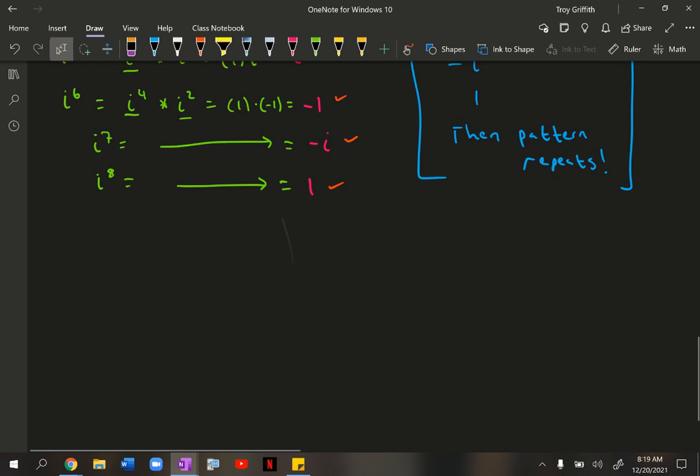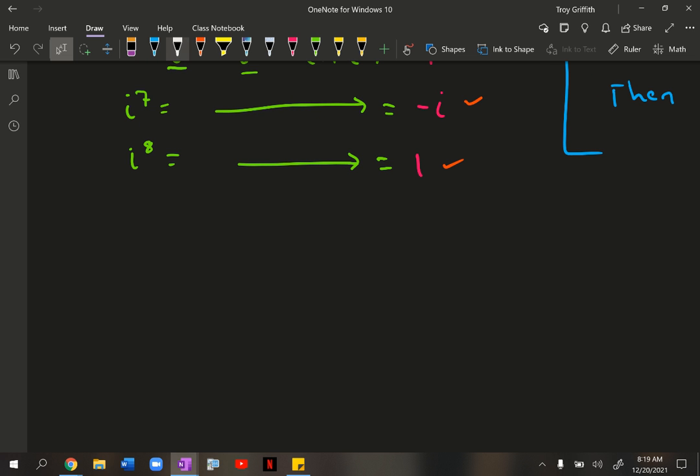So let's see if we can apply this in the context of something a little bit more difficult. Let's say we had i to the 17th. How could we approach something like i to the 17th?